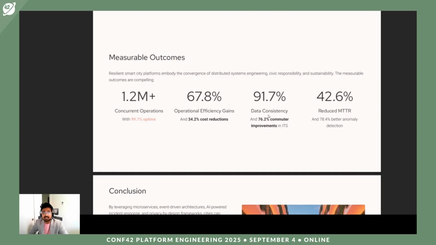We've also seen 67.8% operational efficiency gains and 34.2% cost reduction with the system. 91.7% data consistency, which has helped about 76.2% of commuters in the transport system. 42.6% reduction in MTTR and 78.4% better anomaly detection.